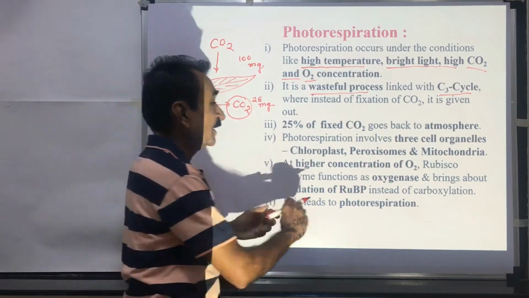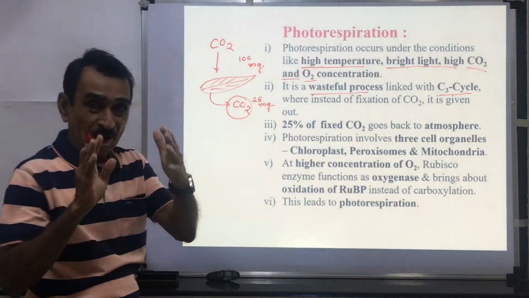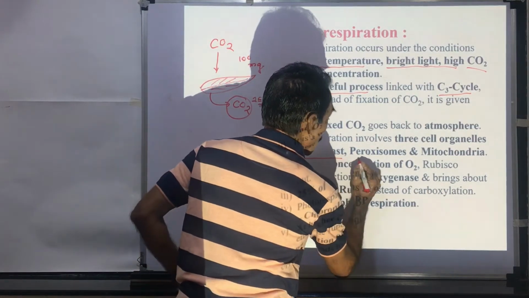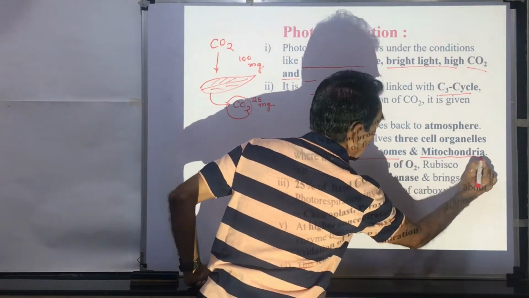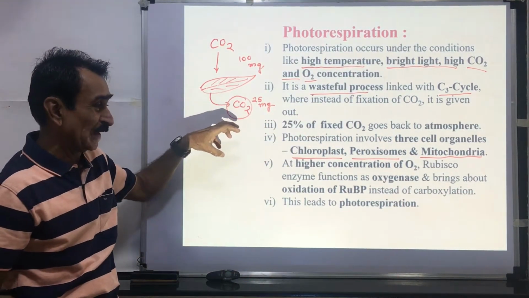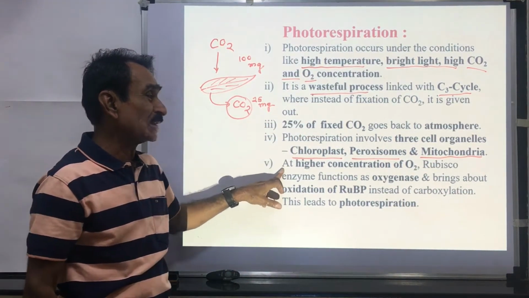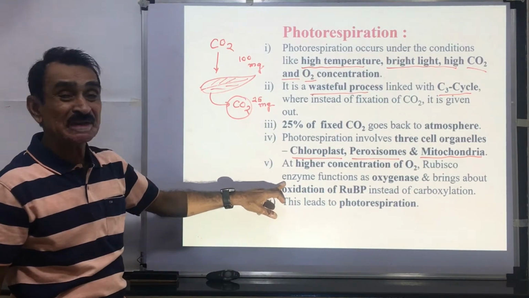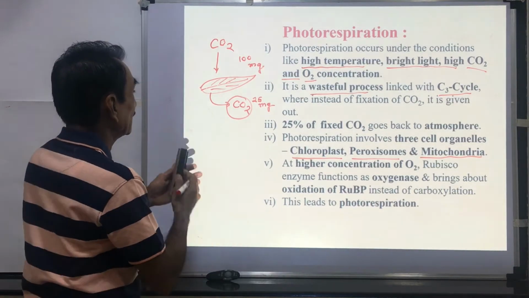Photorespiration involves 3 cell organelles. It occurs in the 3 different cell organelles, for example, chloroplast, peroxisomes and mitochondria. These are the 3 organelles involved in the process of photorespiration. At higher concentration of oxygen, Rubisco enzyme functions as oxygenase. We shall see the meaning of this one.